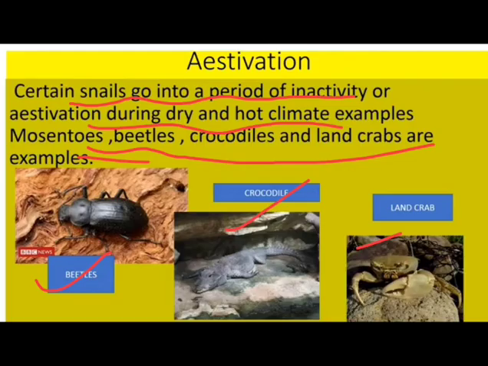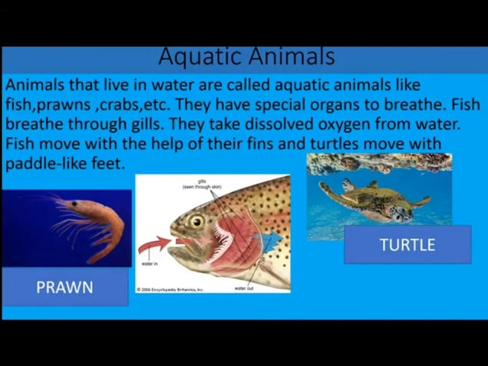So this was all about the terrestrial animals. Now the next type of animals are aquatic animals. Animals that live in water are called aquatic animals, like fish, prawns, crabs, etc. Those animals which live in water have special organs to breathe. Fish breathe through their gills and they take dissolved oxygen from the water. Fish move with the help of their fins and turtles move with paddle-like feet.